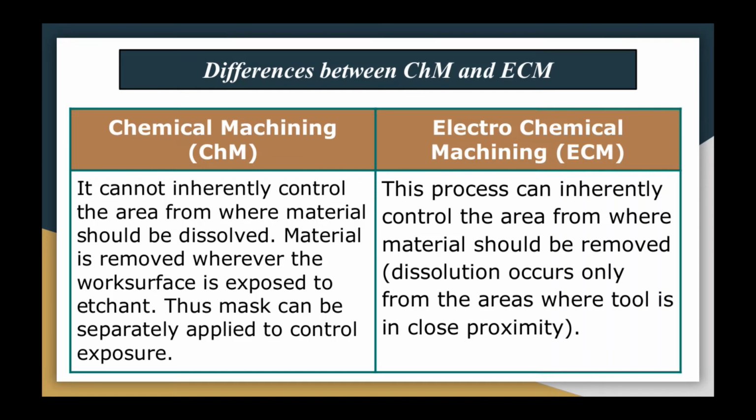In chemical machining, a mask can be separately applied to control the exposure. Electrochemical machining is a process that can inherently control the area from where metal should be removed, or you can say dissolution occurs only from the area where the tool is in close proximity.